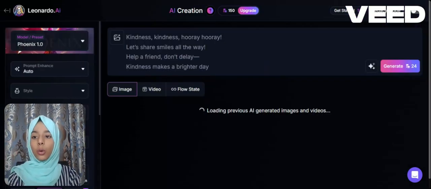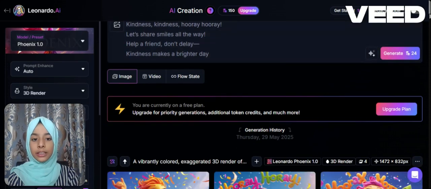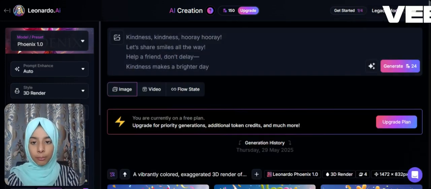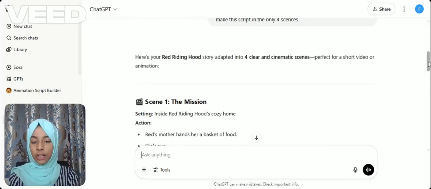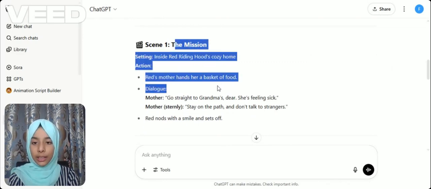Yes. Now you can see all the generations that I have generated, so many images. Now I can generate one more. Okay, so I have gone to our ChatGPT scene. From here we will copy the mission setting action prompt.